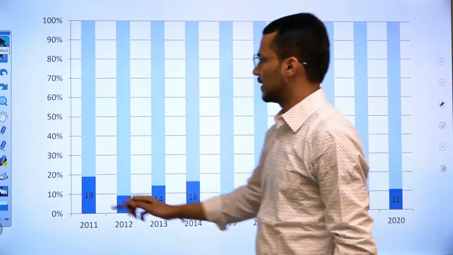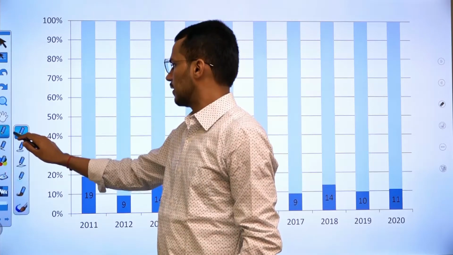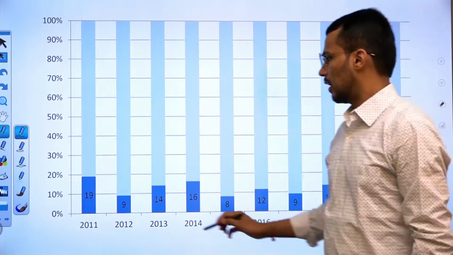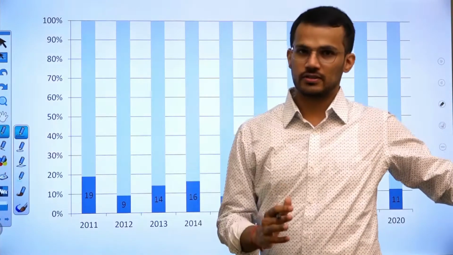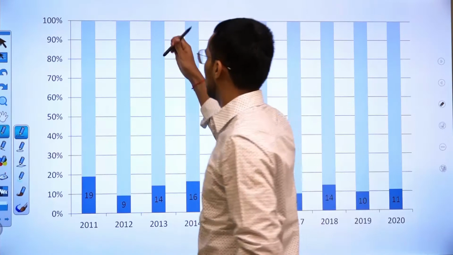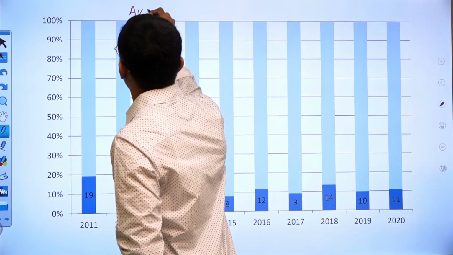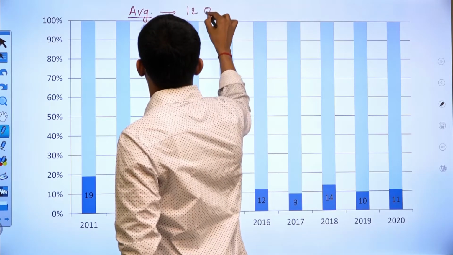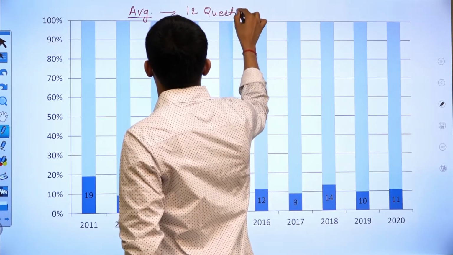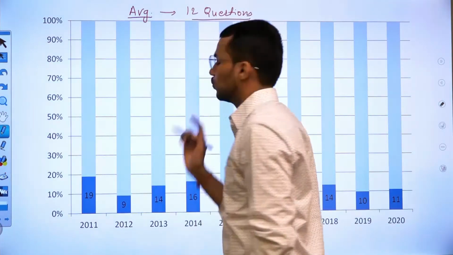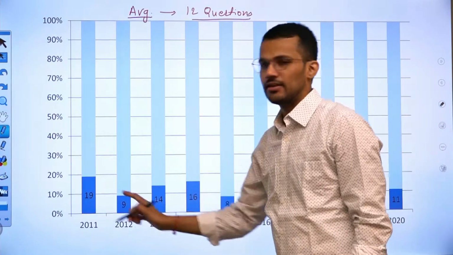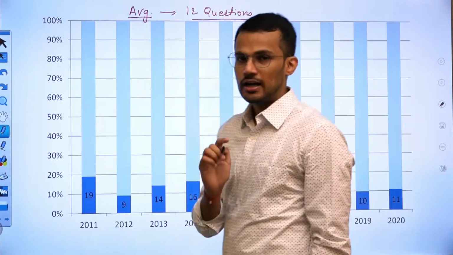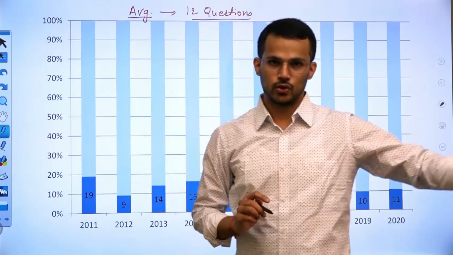So you can see in this graph that on an average, UPSC has asked about 12 questions since 2011 to 2020, right? So almost 12 questions are being asked from Science and Technology, right?